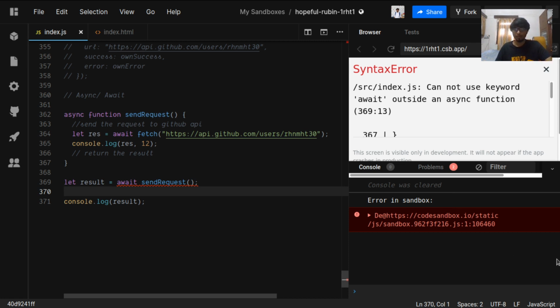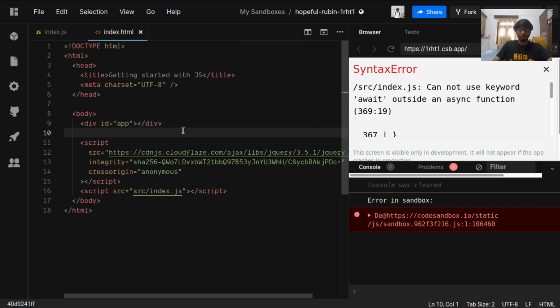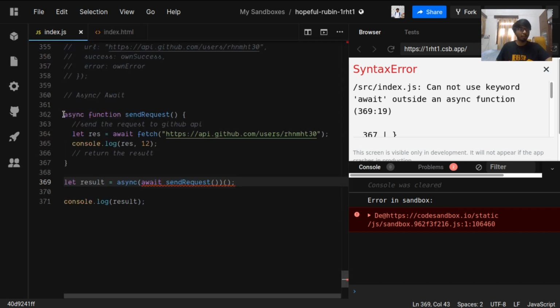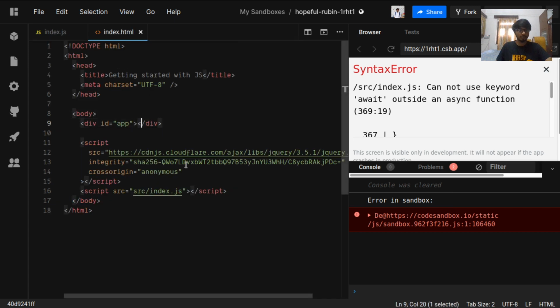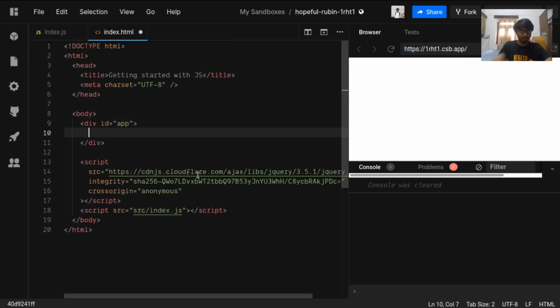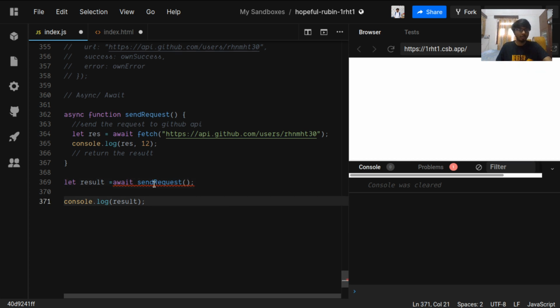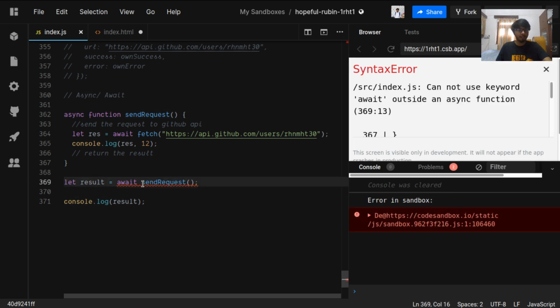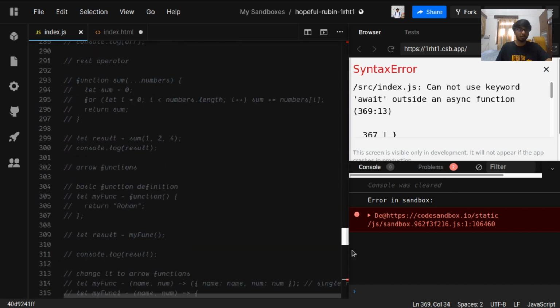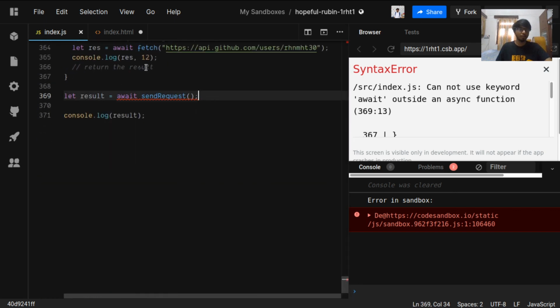I guess we can solve the problem this way. The problem is we do not have a top level await in this one. If we need to await this send request, the whole await should be inside an async function. So this is the global area, and we can't have a global async.